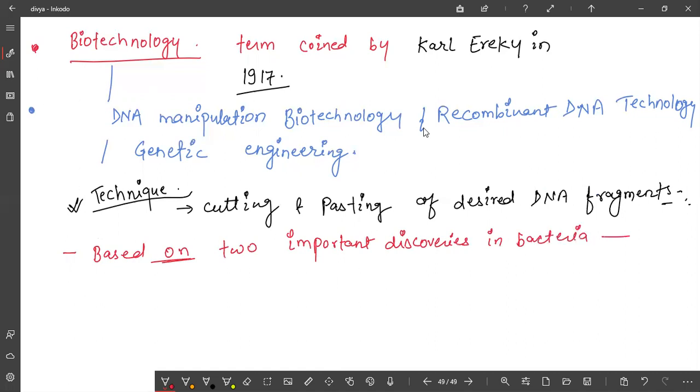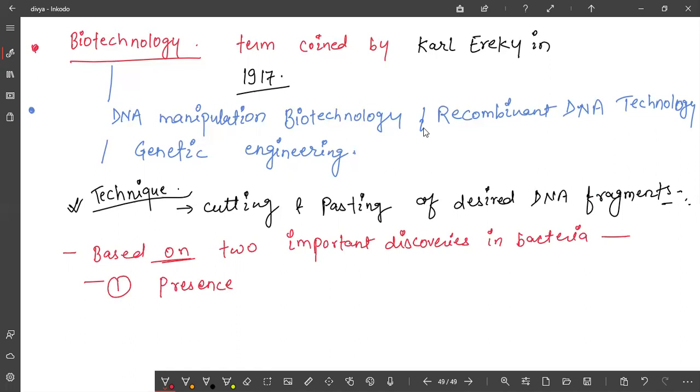And what are the two discoveries? Biotechnology is based on these two important discoveries, or techniques. The technique in biotechnology is the cutting and pasting of the desired DNA fragment, and this technique became possible because of the two important discoveries in bacteria.